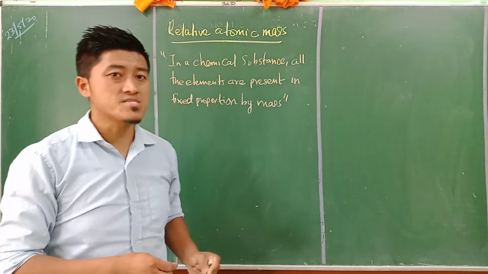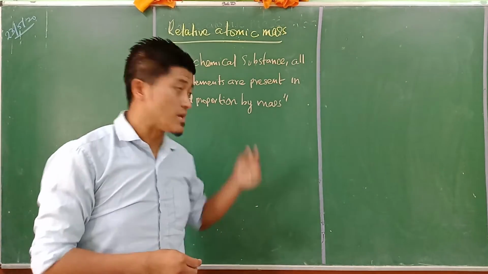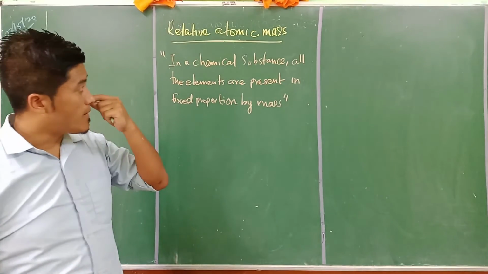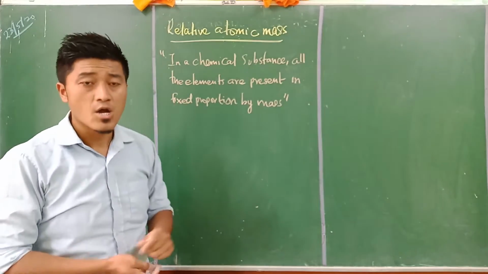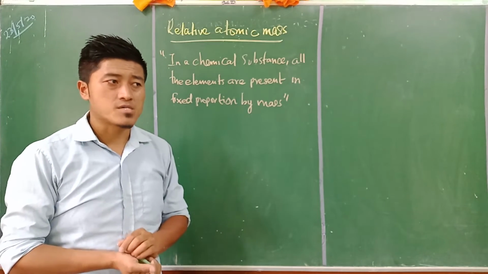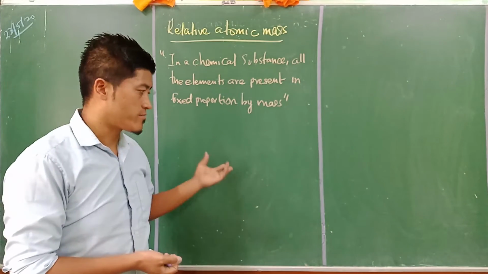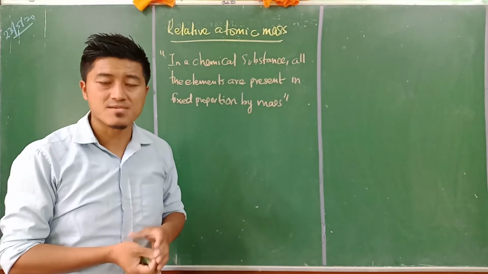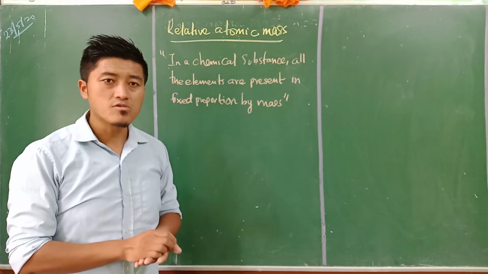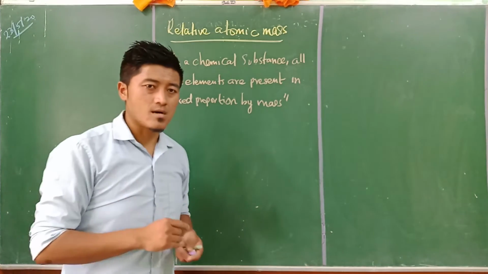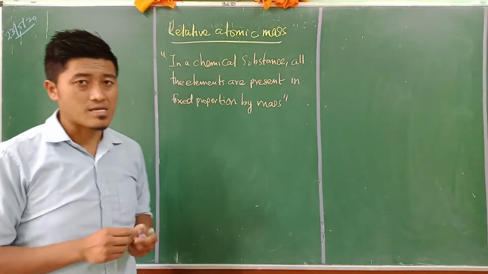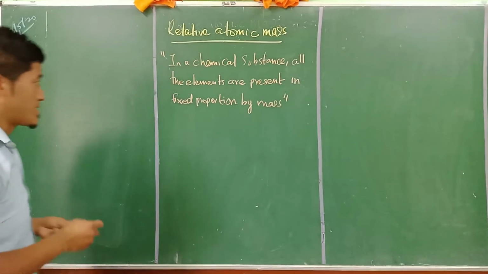Previously, when the scientists were trying to gain knowledge about the atom, they also wanted to know the masses of the atom. So let us talk about this topic, relative atomic mass.